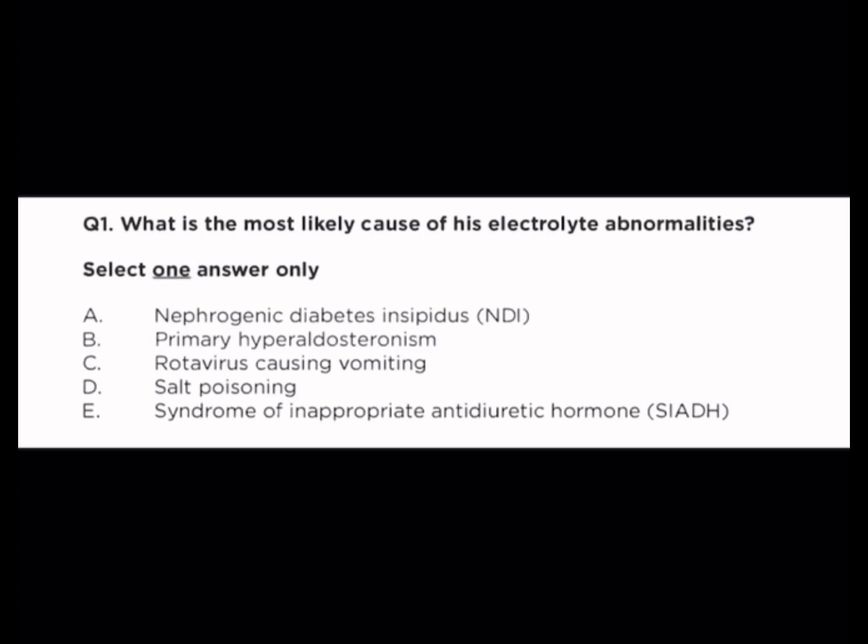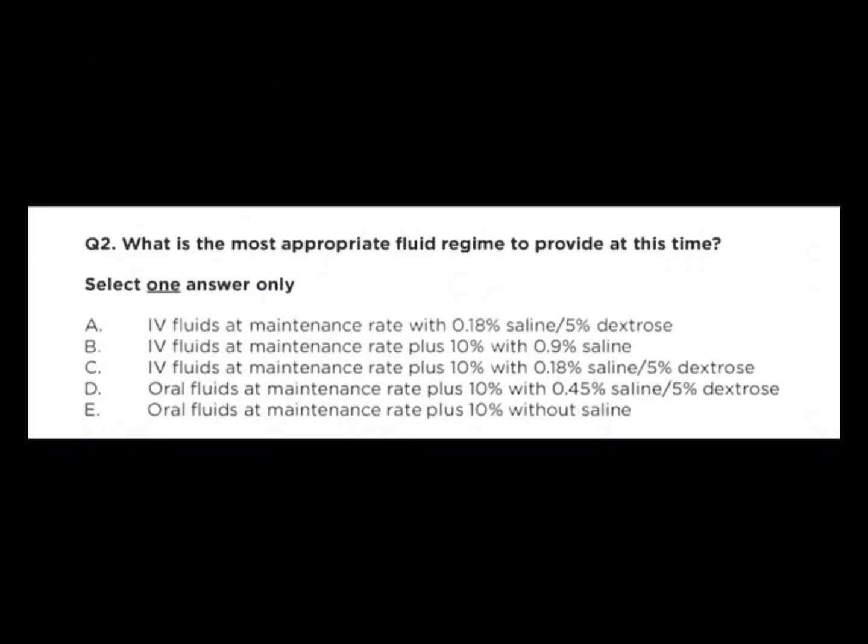This explains why the child is drinking more water, because his body is trying to compensate but still has worsening dehydration. His low urine osmolality confirms that his kidneys are not properly concentrating urine. Second question: what is the most appropriate fluid regime to provide at this time? Select one answer only. First option is IV fluids at maintenance rate with 0.18% saline, 5% dextrose. It would still contain some sodium, which could worsen the hypernatremia.